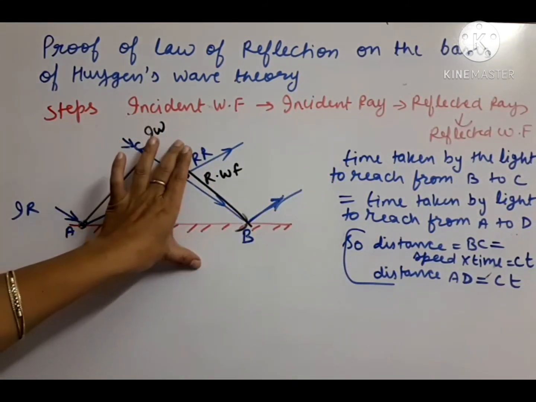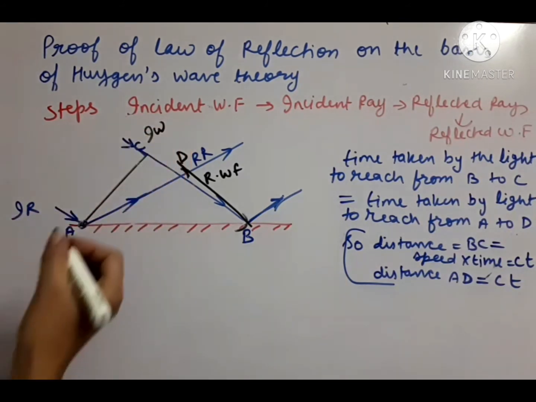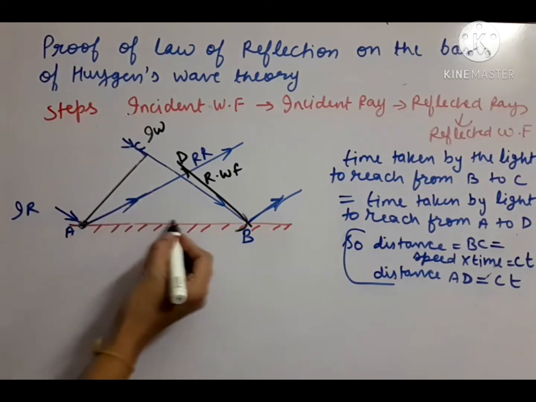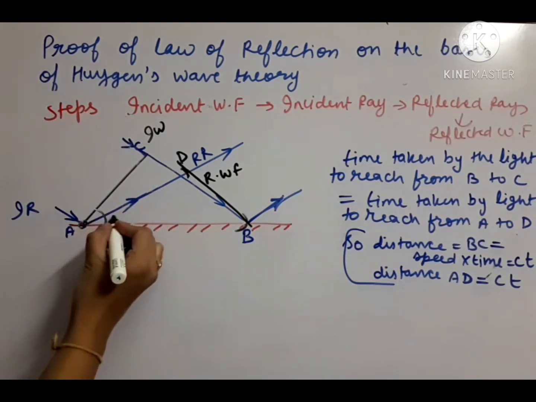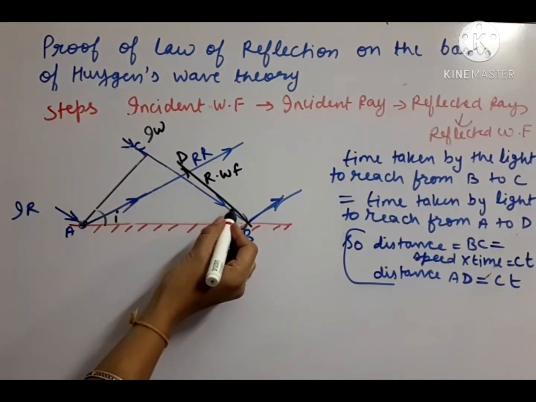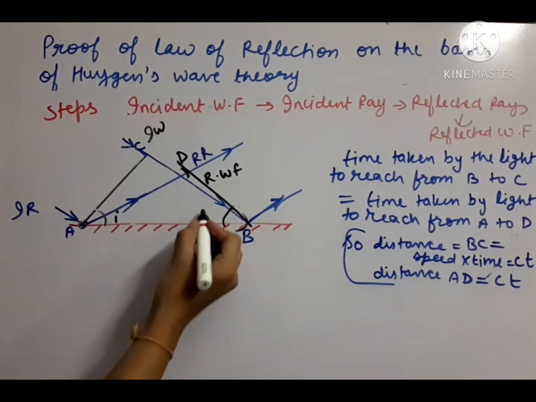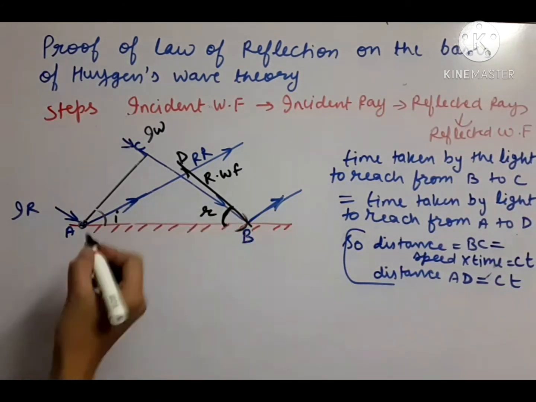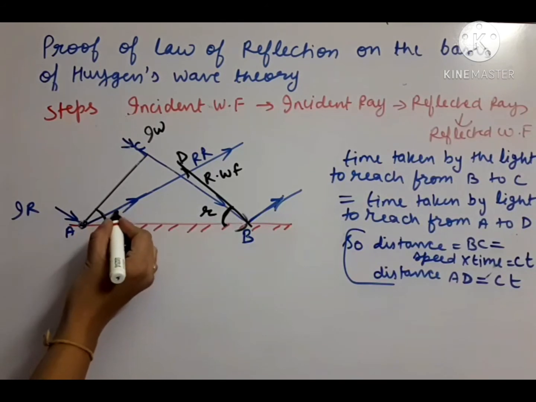That means we have to talk about angle I and angle R. So how to draw angle I? The wavefront's angle with the reflecting surface is called angle I, and the reflected wavefront's angle with the reflecting surface is called R. Okay, so this angle is R and this complete angle is I.